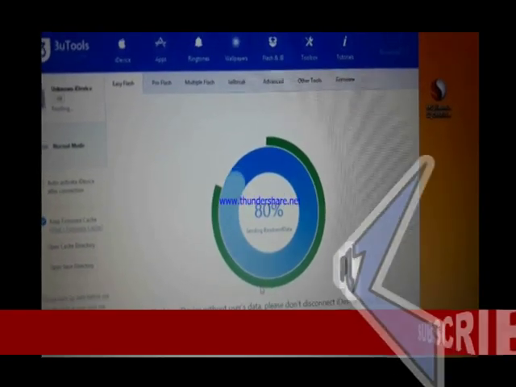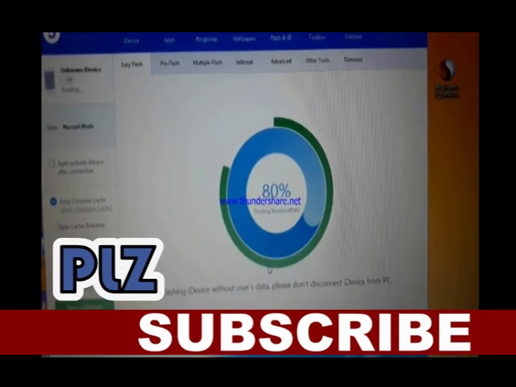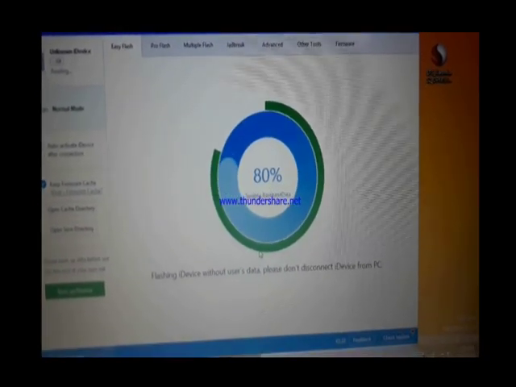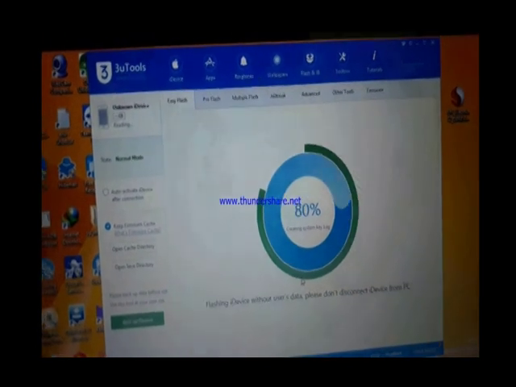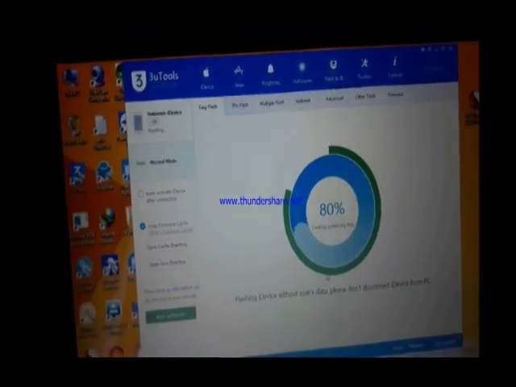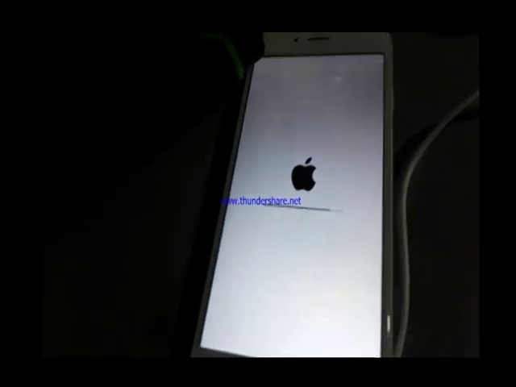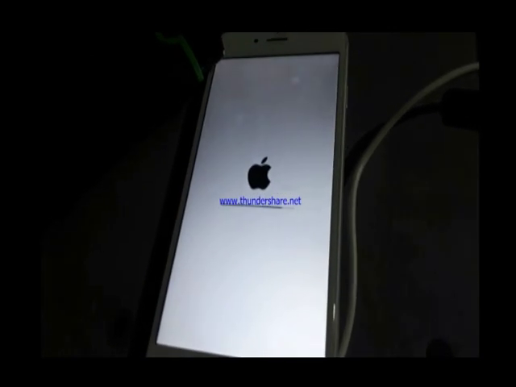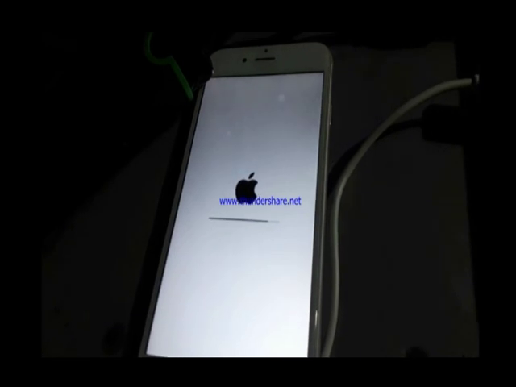Now the baseband is updating. You can see, I think 90% of the flash is complete.